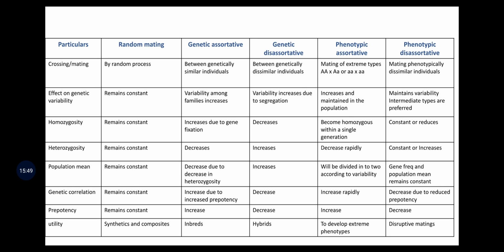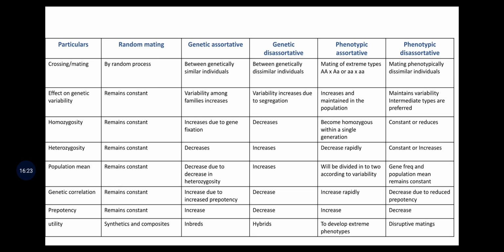So let's summarize all the kinds of mating systems. First, we will see the crossing or mating type. In random mating, it is by a random process. Genetic assortative means mating between genetically similar individuals. Genetic disortative means mating between genetically dissimilar individuals. Phenotypic assortative, where phenotypically similar individuals are crossed so that two extremes are formed. Then phenotypic disortative mating, where better allelic combinations form due to mating dissimilar individuals.